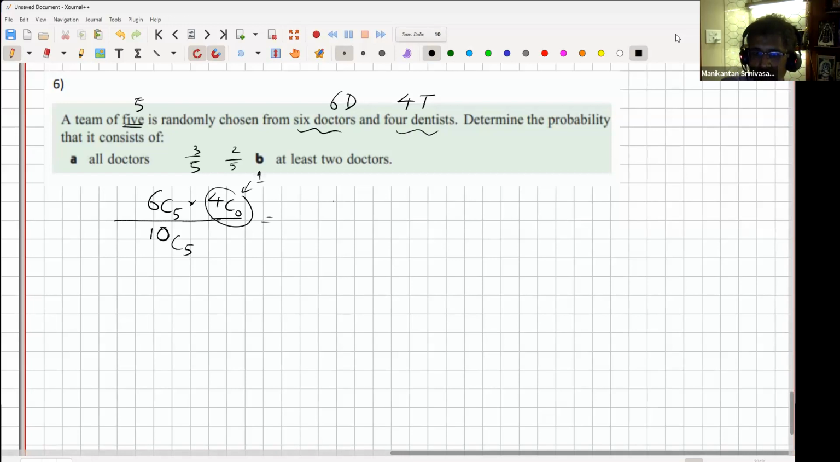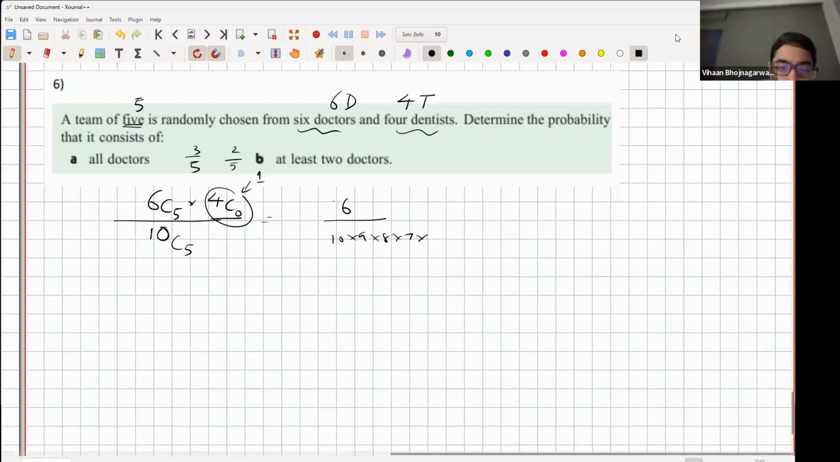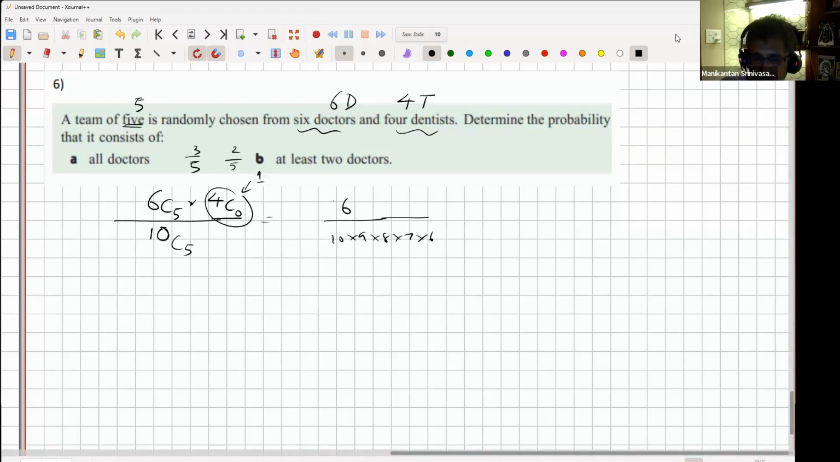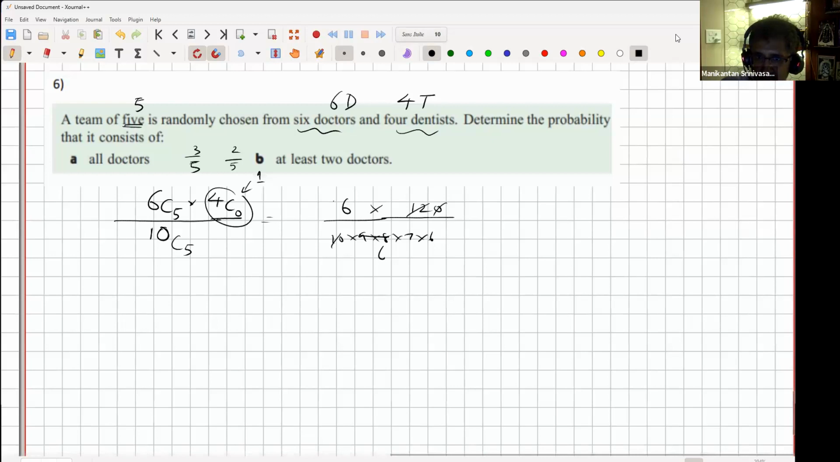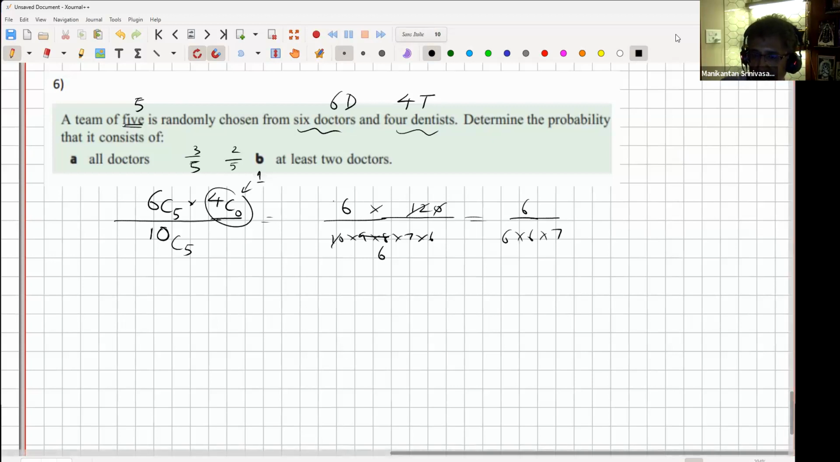Let's see. What is 6 choose 5? Same as 6 choose 1, which is 6. Right? And what is 10 choose 5 in the denominator? It's 10 into 9 into 8 into 7 into 6 by 5 factorial. 252, is it? Okay, all right, let's check. 5 factorial is 120. 120 cancels, 12 cancels 6 times. All right. So yeah, what you said for the denominator is right. It's 36 into 7, which will be 252.